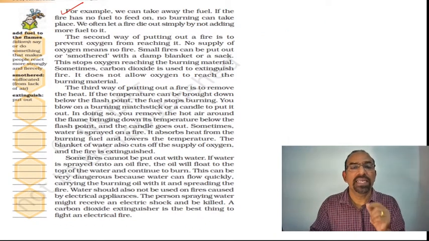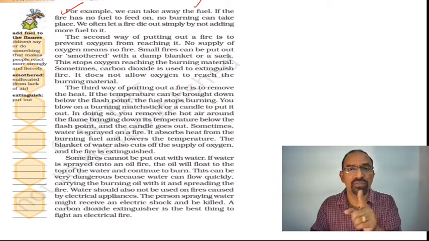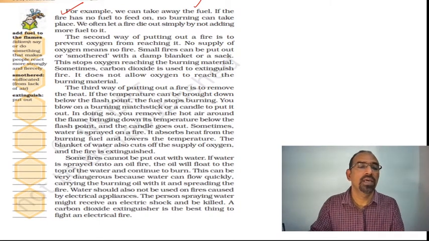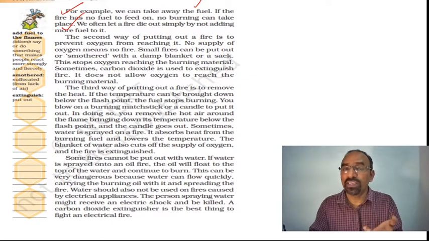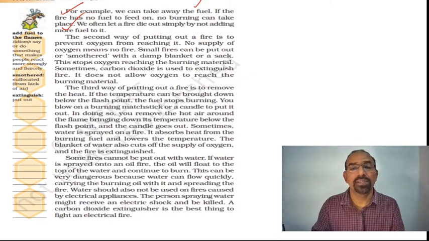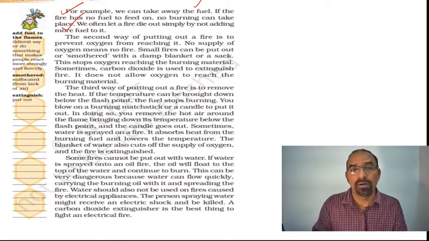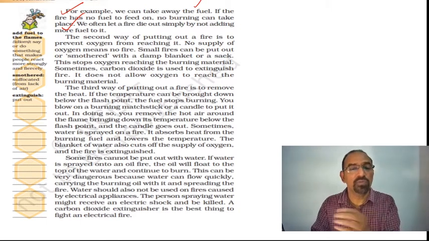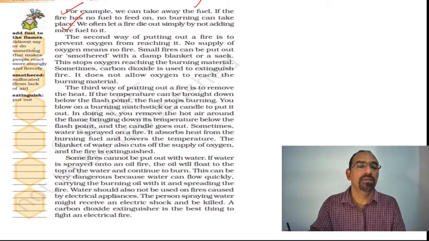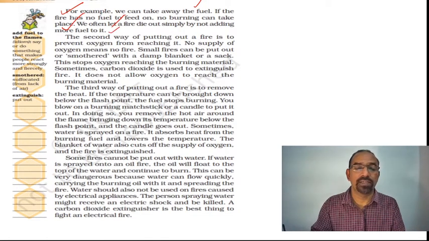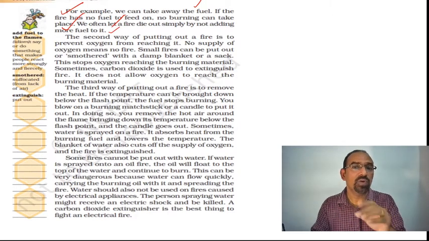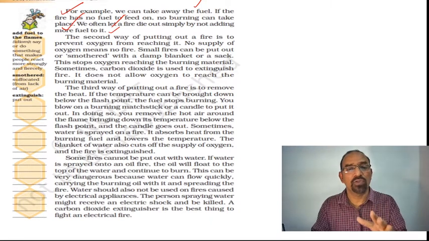For example, we can take away the fuel. If you take away the fuel, the fire will stop. If the fire has no fuel to feed on, no burning can take place. Take for example your log stove. If you remove the wooden logs, then the fire will stop. We often let a fire die out simply by not adding more fuel to it. If we don't add more fuel, the fire will naturally diminish or come to an end.